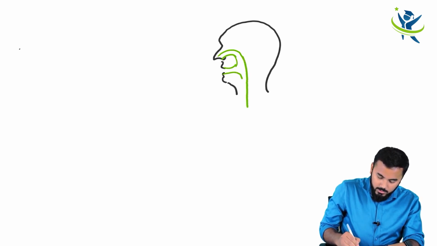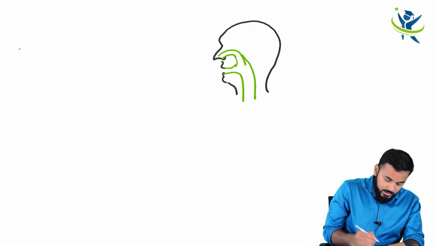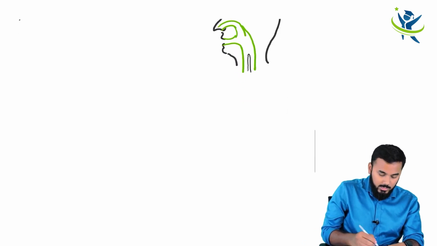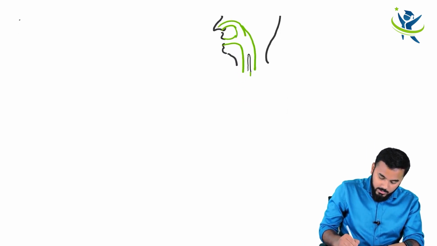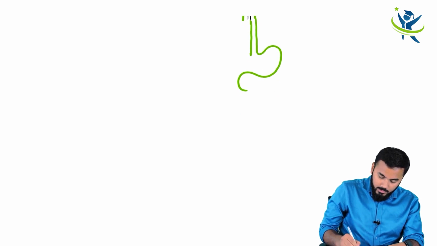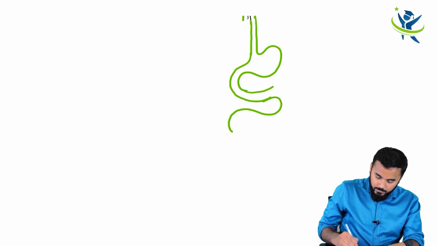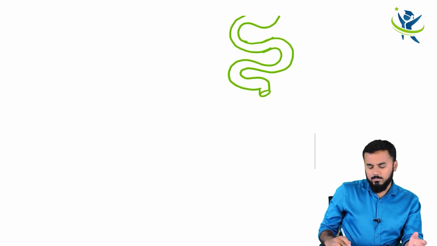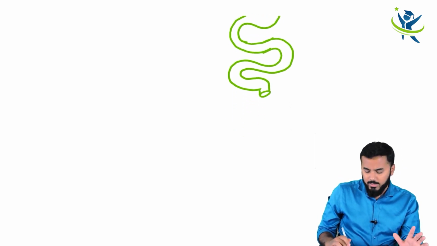Nasopharynx and oropharynx together form your laryngopharynx, isn't it? Now if I make a partition in the center, like this, posteriorly you have got your esophagus, and then your stomach all the way, and then this is your duodenum. I am not going into detail of your intestine, I am just drawing it like this. So that is your duodenum, the small bowel and the large bowel, and finally the anus.